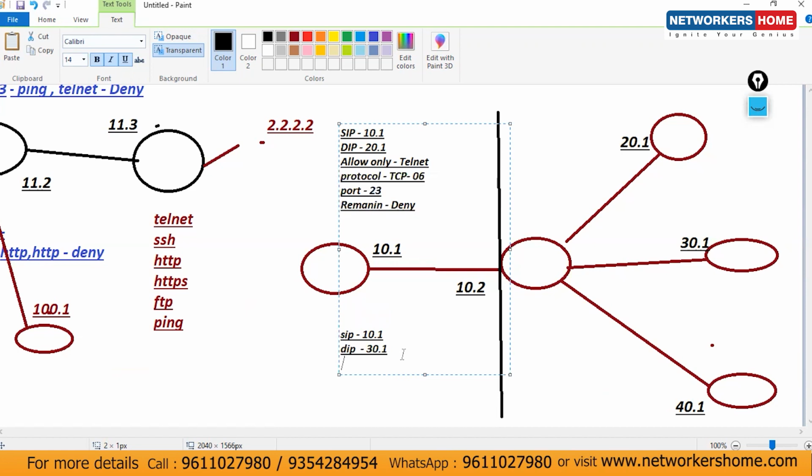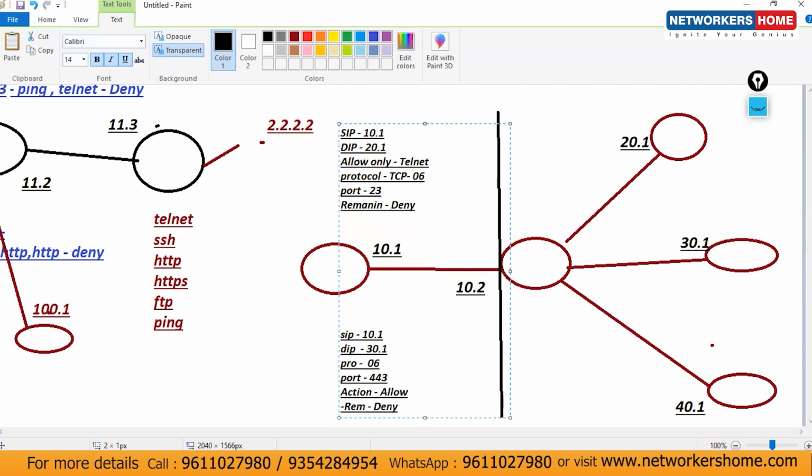Source IP done, destination IP done. Now protocol, I'm using here 6. Protocol 6 means TCP. Then port number, I'm talking about here 443. So it means this is all about HTTPS. Let's consider my action is allowed. And remaining traffic is denied.